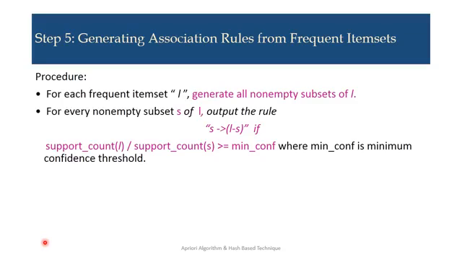Now suppose we are taking L as ABC and S is AB. So the rule can be AB to L minus S, ABC minus AB, that is C, so AB to C. Like that, A to BC, B to CA, we have to find the rules. In the next slide, we will discuss how we generate rules by taking one of the examples.